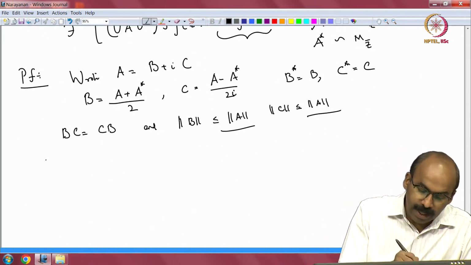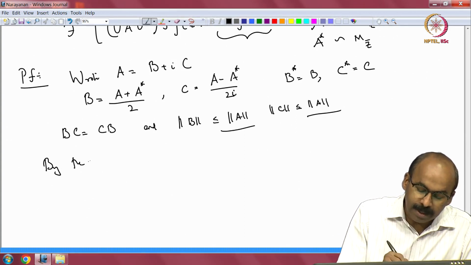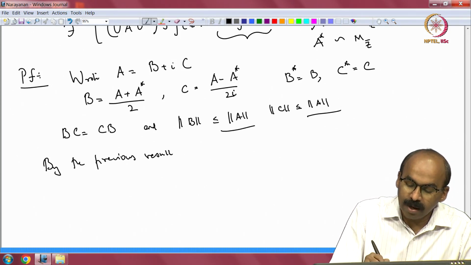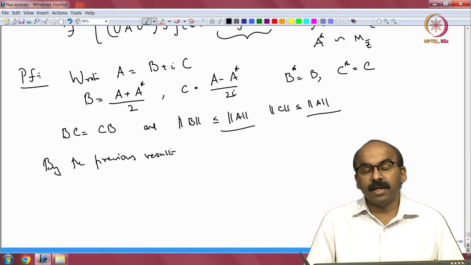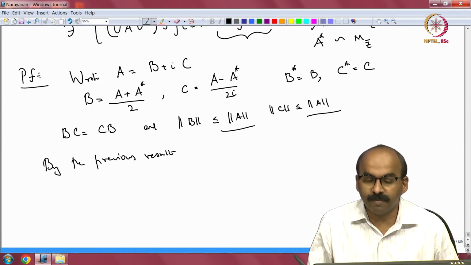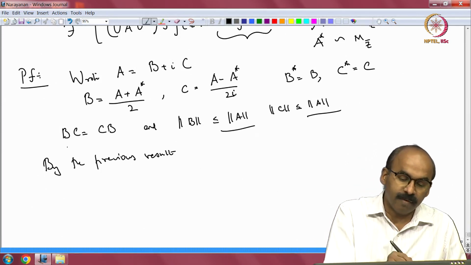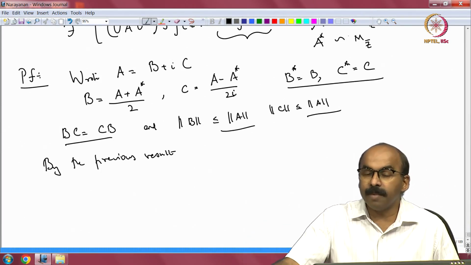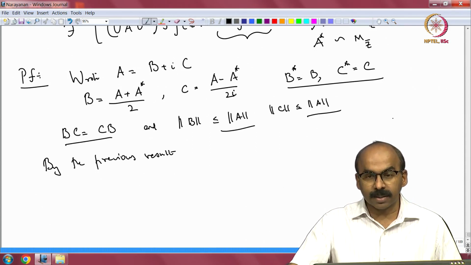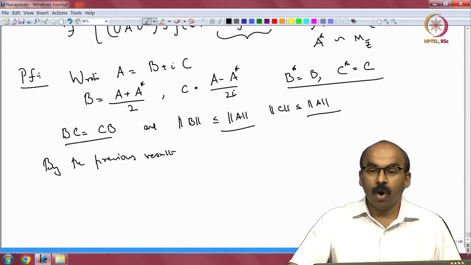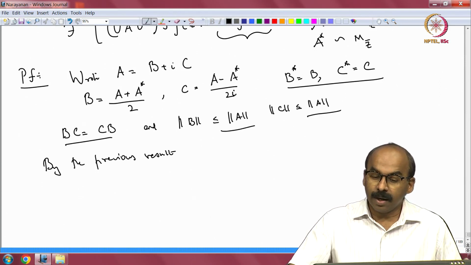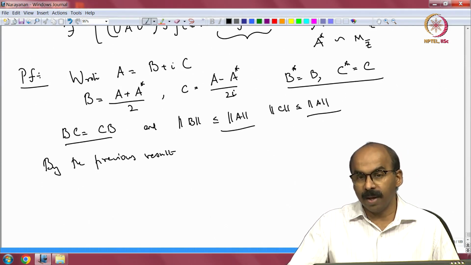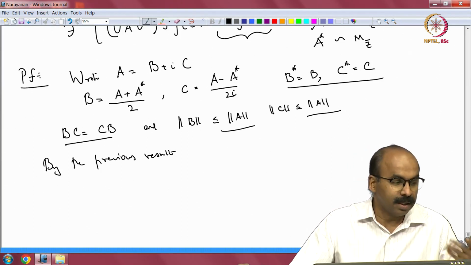So, by the previous result, well, what is the previous result? The previous result is for a family of commuting self adjoint operators. So I have the commuting self adjoint operators B and C here. B and C can be identified as multiplication by x1 and multiplication by x2 on L2 of minus norm A to norm A times minus norm A to norm A with respect to some measure, in the cyclic case.